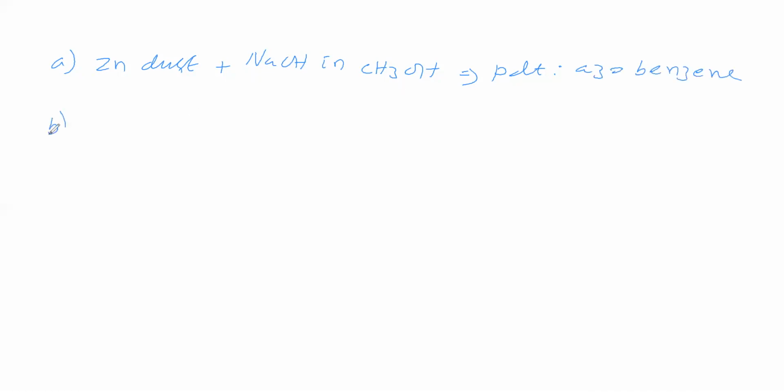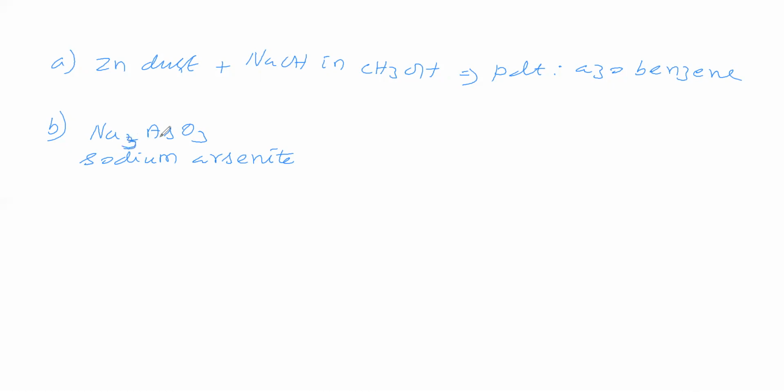Next reducing agent in basic medium is sodium arsenite, Na2AsO3.